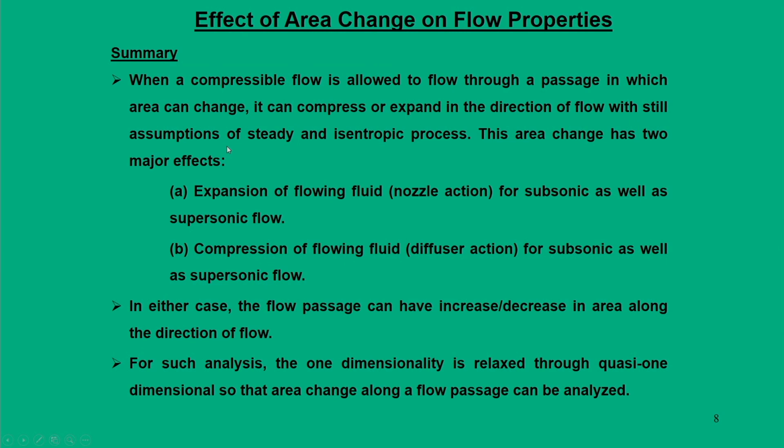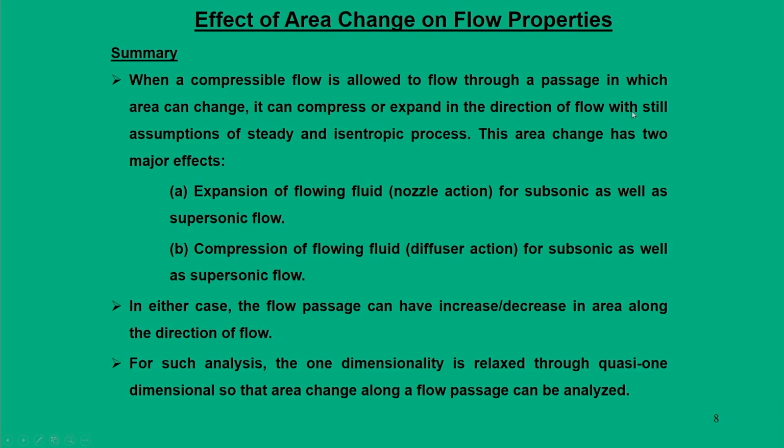Okay. So, while analyzing these two, if I can sum up what we have discussed so far for a compressible flow, then this is the summary. When a compressible flow is allowed to flow through a passage in which the area can change, that means we are changing the area, the flow can compress or expand in the direction of the flow, with still the assumption of a steady and isentropic process.